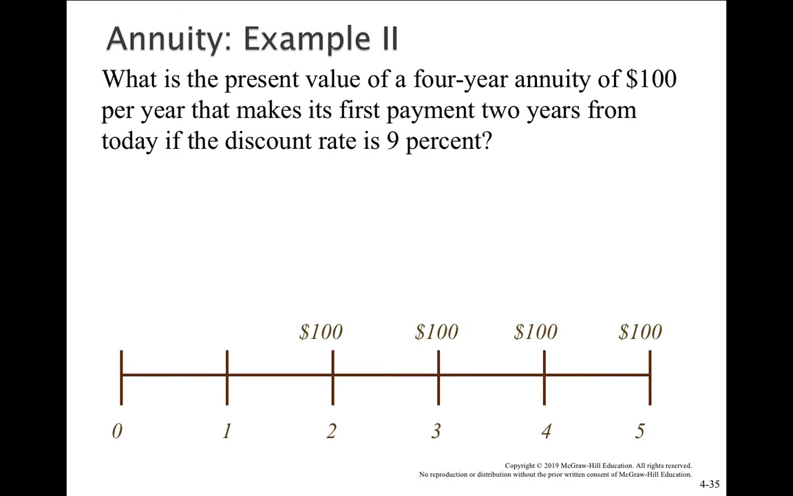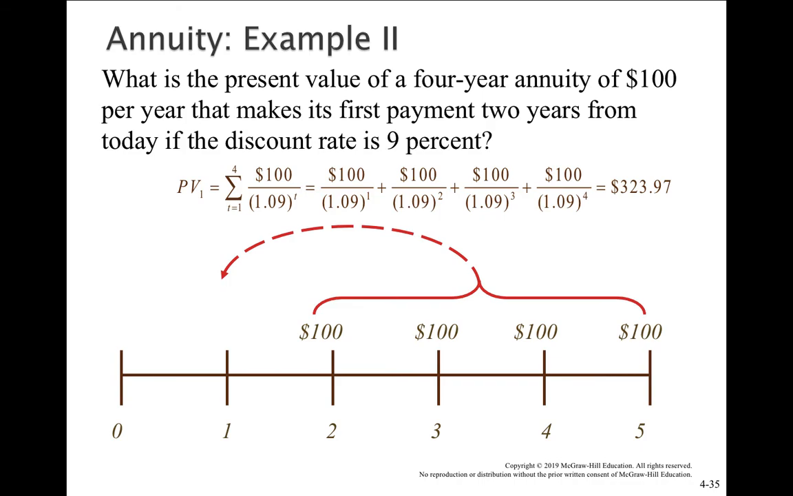So its present value after 1 year will be calculated as 100 divided by 1.09, 100 divided by 1.09 square, 100 divided by 1.09 cube, 100 divided by 1.09 to the power 4, which is equal to 323.97 after 1 year. Now you want it right now, so 323.97 divided by 1.09 will be the present value today, 297.22. So these are the two examples for annuity. I think they will make you crystal clear about a fixed amount annuity.